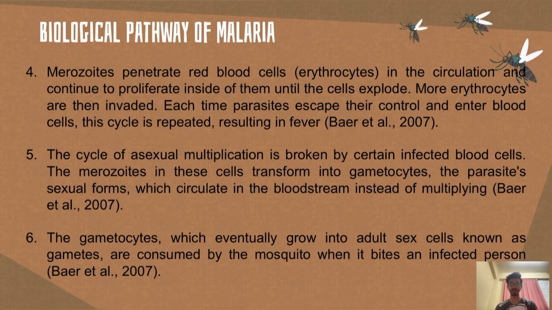Each time the parasites escape and enter blood cells, the cycle is repeated, resulting in fever. The cycle of asexual multiplication is broken by certain infected blood cells. The merozoites in these cells transform into gametocytes, the parasite's sexual forms, which circulate in the bloodstream instead of multiplying. The gametocytes, which eventually grow into adult sex cells known as gametes, are consumed by the mosquito when it bites an infected person.